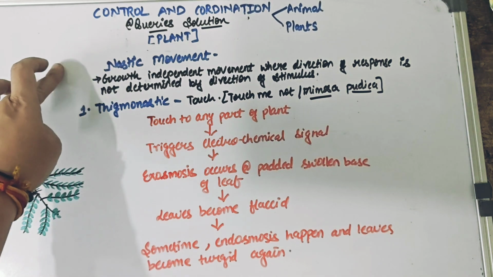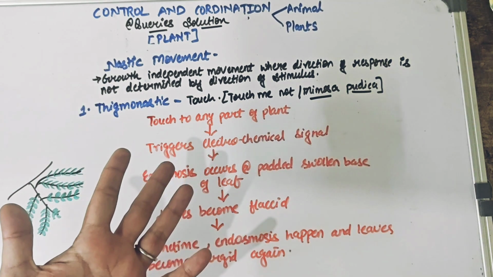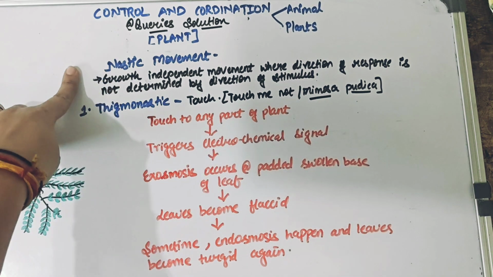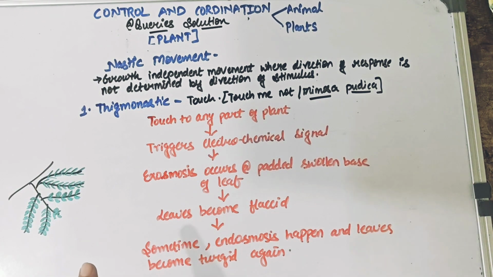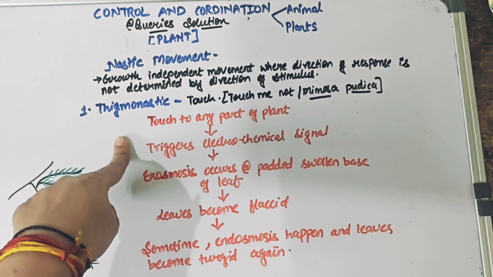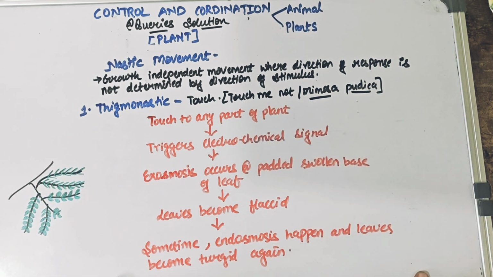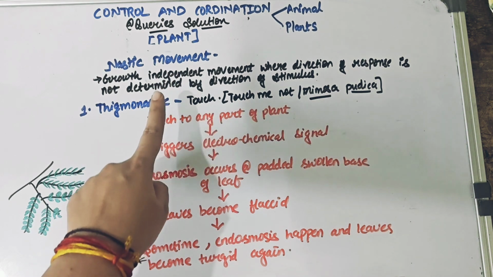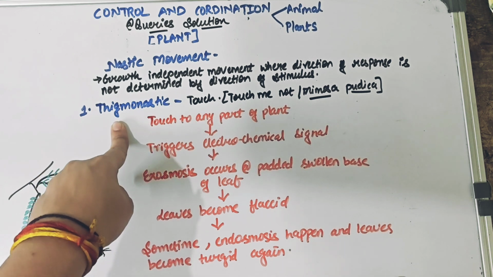In nastic movement, it's very easy. We have to understand only two types, whereas in tropic movement we understood five different types. The first one is thigmonastic, and this is very important, children, and I have explained it very easily through a flow chart. Thigmonastic movement, as we know, is a nastic movement, meaning a growth independent movement, but it is in regard to touch.